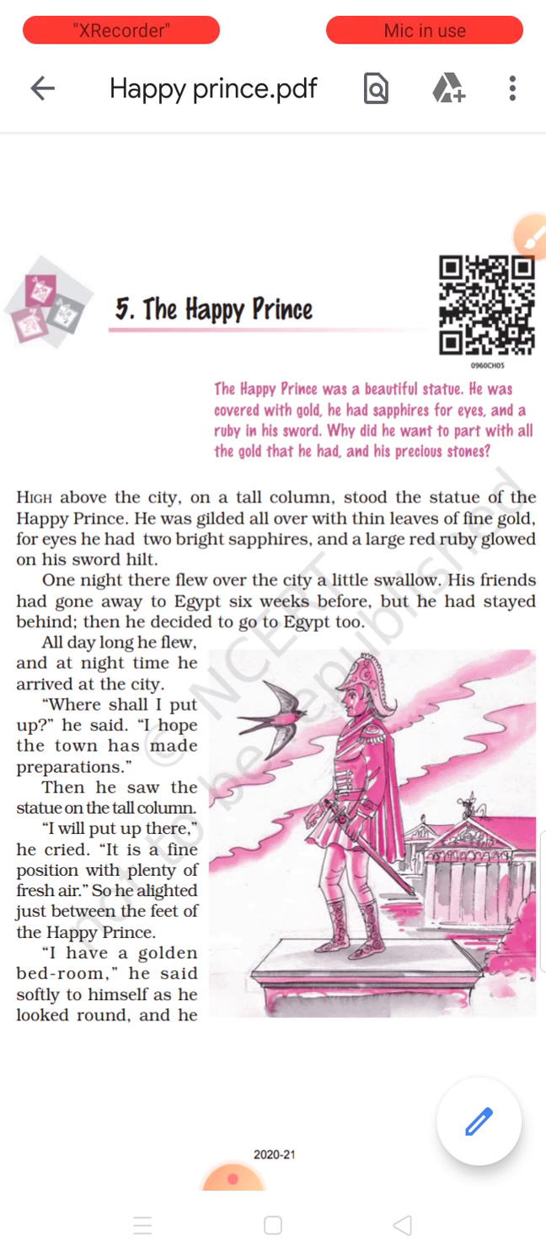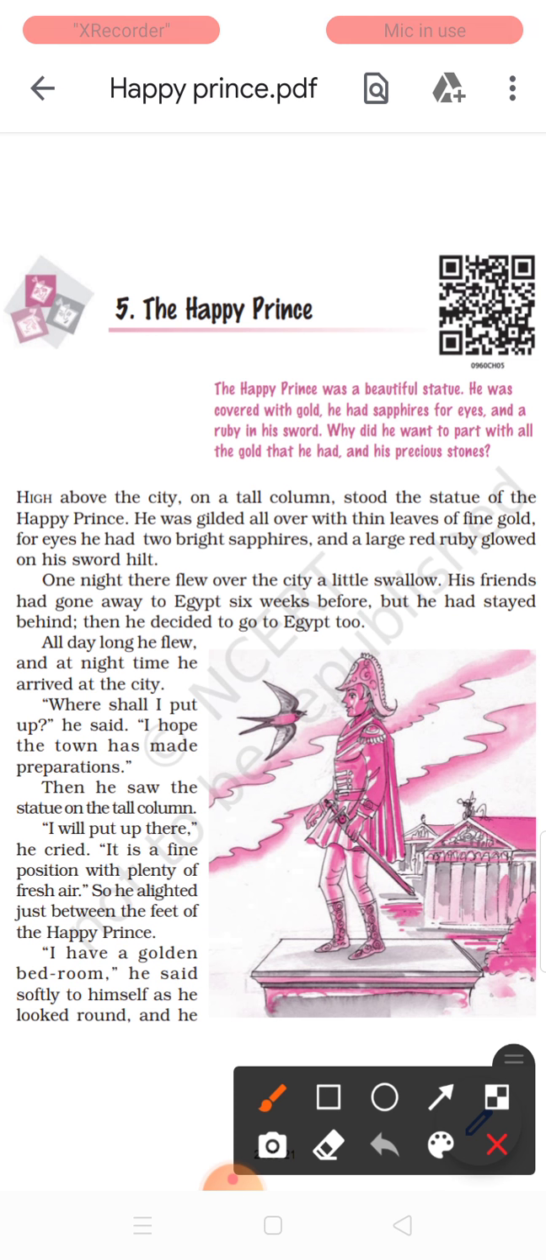Okay? Follow the book. High above the city on a tall column stood the statue of the Happy Prince. He was gilded all over with thin leaves of fine gold. For eyes he had two bright sapphires, and a large red ruby glowed on his sword hilt. See here. High above the city, where everyone can see from below, a tall column. Column is nothing but a pillar. A stand is made to keep the statue.